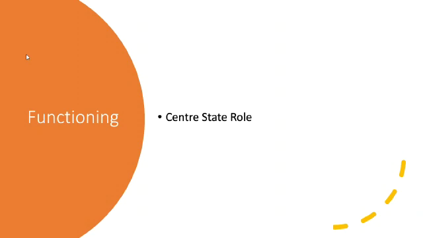One is the Department of Consumer Affairs, and the second is the Department of Food and Public Distribution. So the public distribution system works under the Department of Food and Public Distribution, which is under the Ministry of Consumer Affairs, Food and Public Distribution, right?